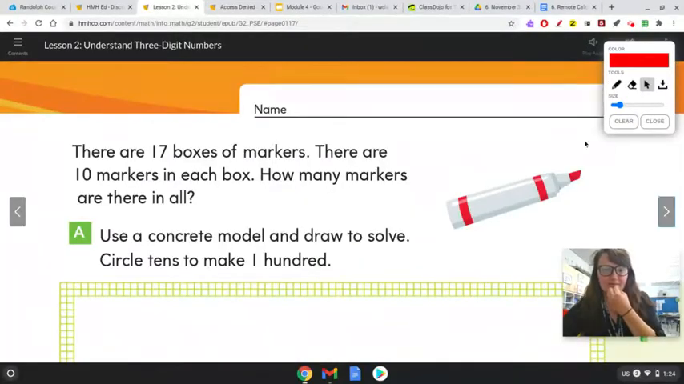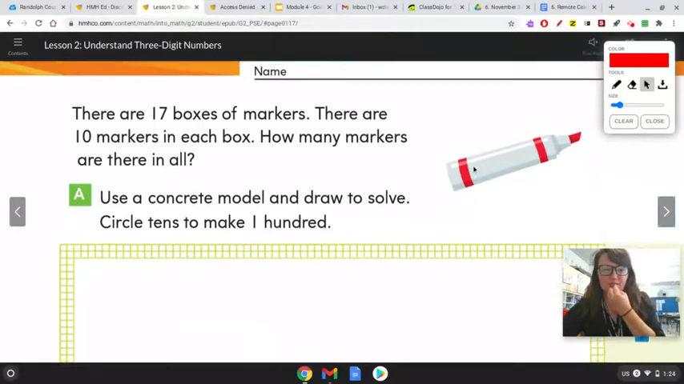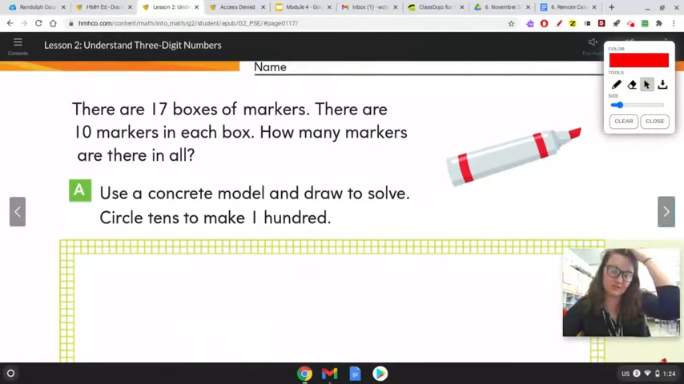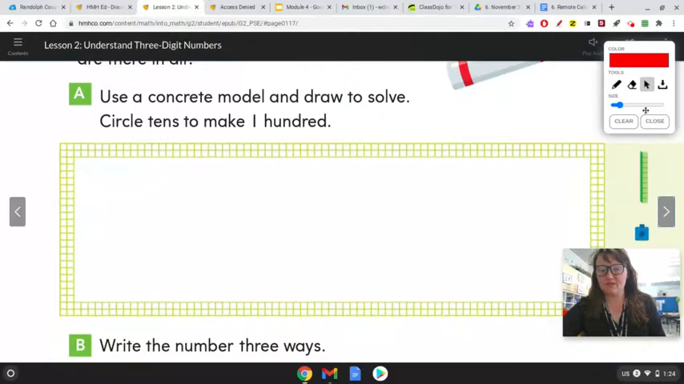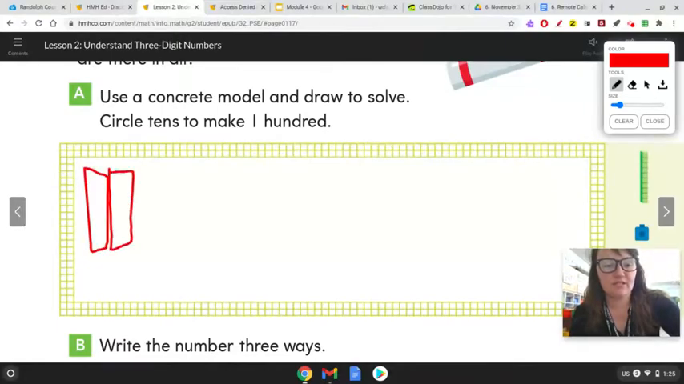All right, now there are 17 boxes of markers. There are 10 markers in each box. How many markers are there in all? And then it says use a concrete model and draw to solve and circle tens to make 100. All right, so move this down a little. So it says 17 boxes. So that means there are 10 in each box. So we're going to do more tens. Ready? So 10, 20.